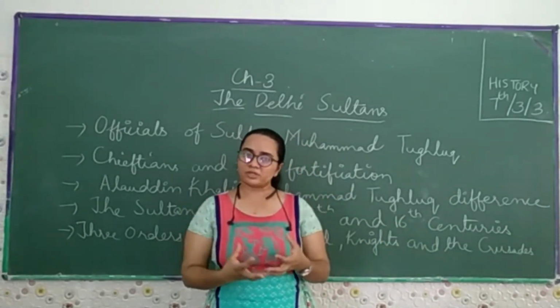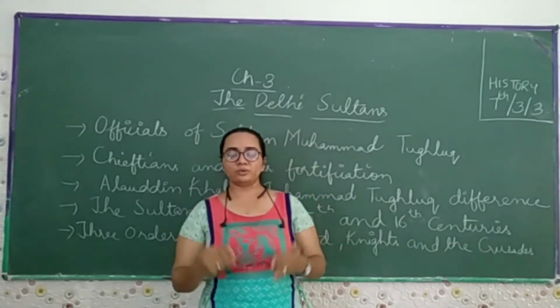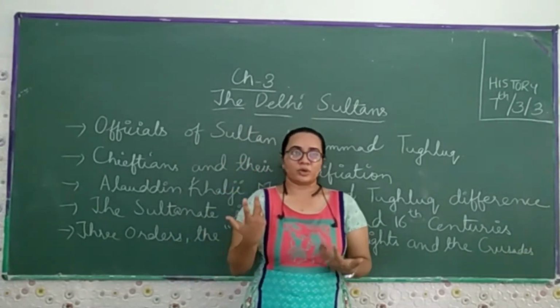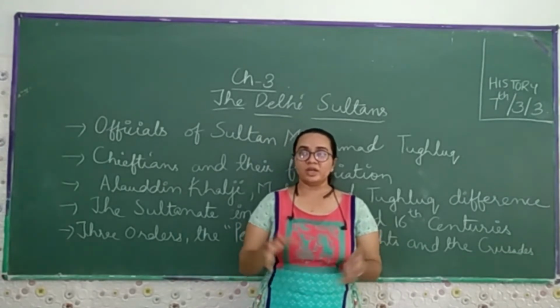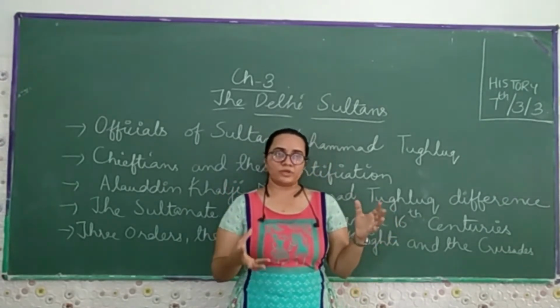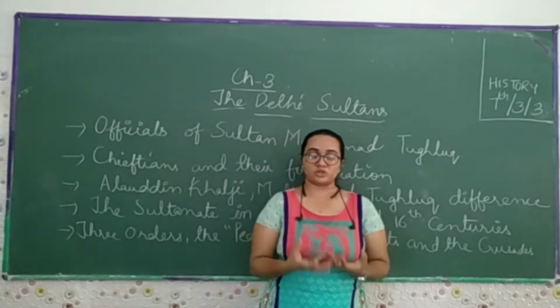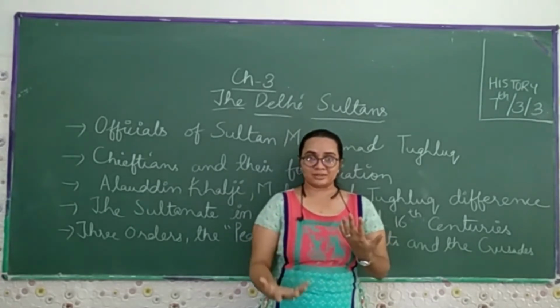So far we have discussed how the slave became a chief, the chieftains. The chieftains were the rulers of a small area, a small village or a small town, where they collected the revenue.